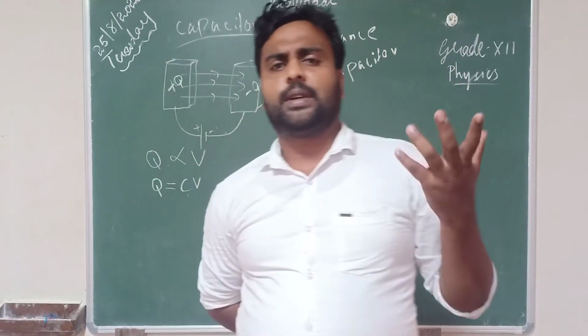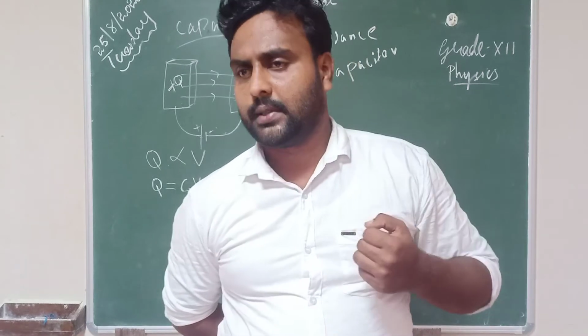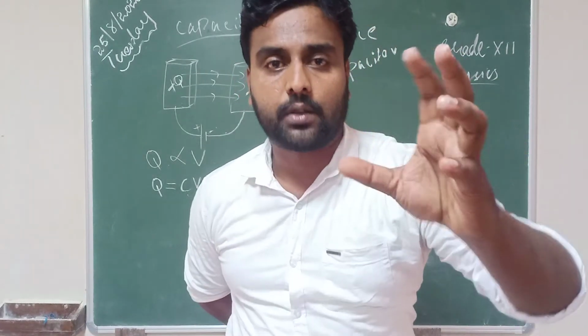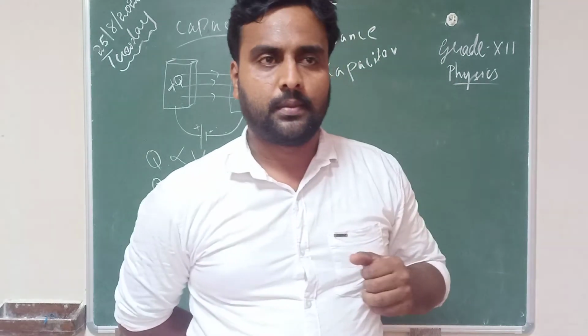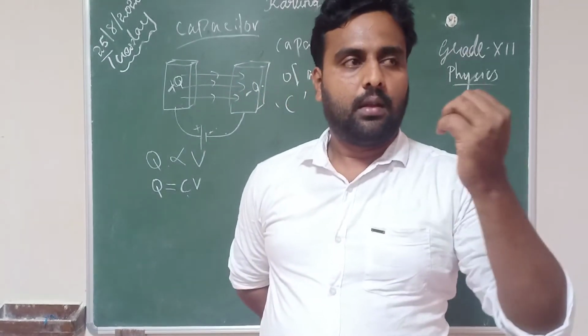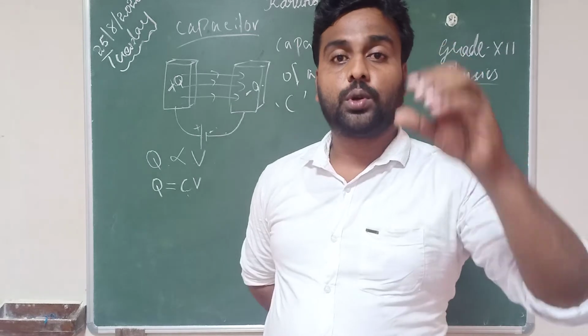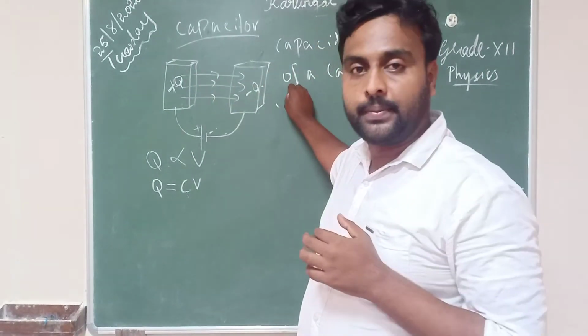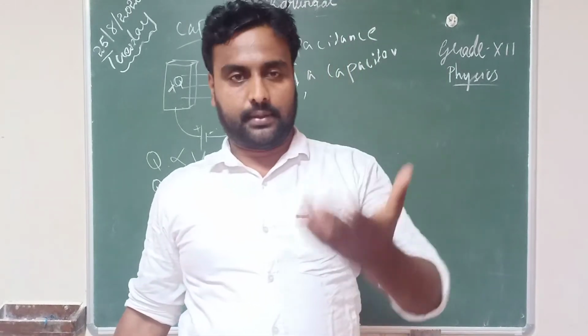So what is this capacitance? It is nothing but the ability to store charge in a parallel plate capacitor. That is what we are calling capacitance.